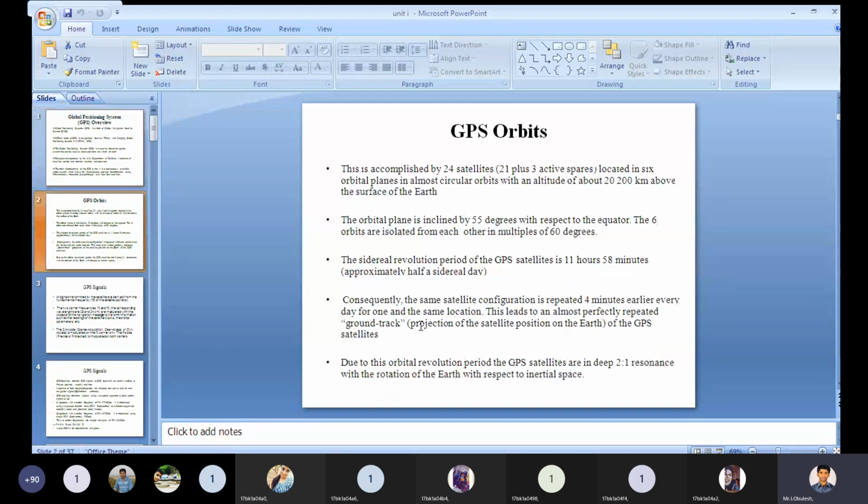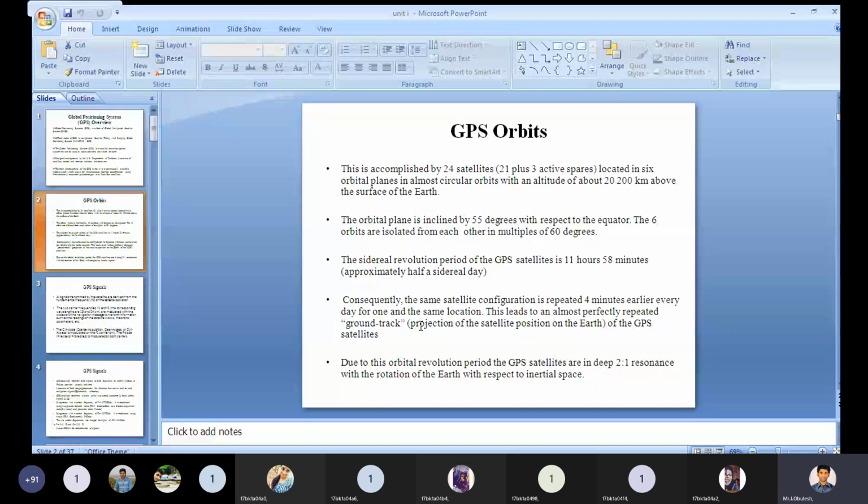Coming to global positioning system orbits. This is accomplished by 24 satellites: 21 plus 3 active spares, total 24.